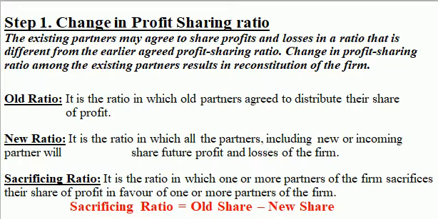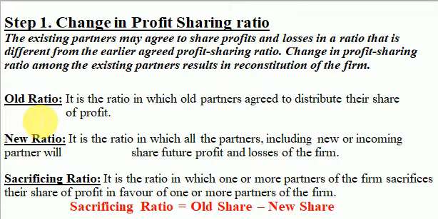Before D is admitted, A, B and C were sharing profit and losses in the ratio 3:2:1. That means A was getting 3/6 share in the profit, B was getting 2/6 share in the profit, and C was getting 1/6 share in the profit. I hope you understand this. Now, at the time of admission, this will be known as an old ratio. That means the old ratio between A, B and C is 3:2:1.